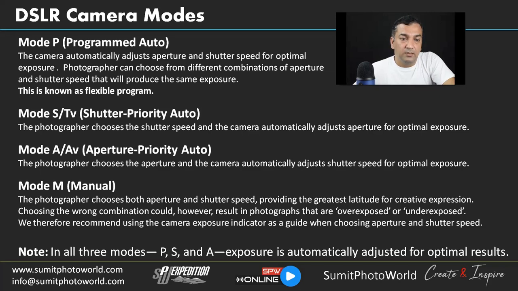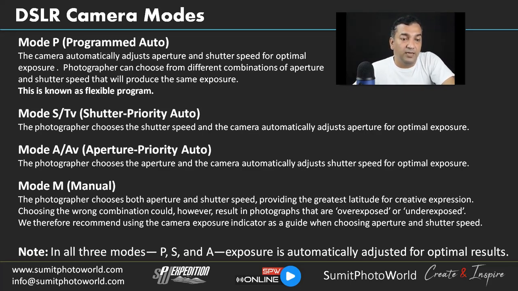Mode S and TV, shutter priority auto mode. The photographer chooses the shutter speed and the camera automatically adjusts the aperture for optimal exposure. As we learned, shutter priority mode is designed to let you adjust the shutter speed. So we can just change the value of the shutter speed and the camera will automatically adjust the aperture, and it will give us optimal exposure always.